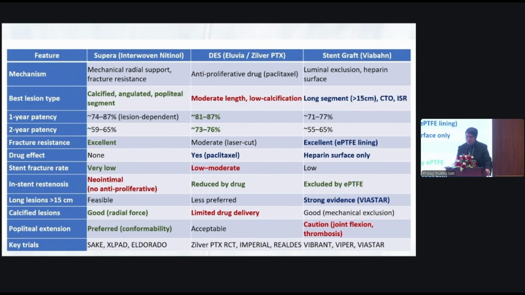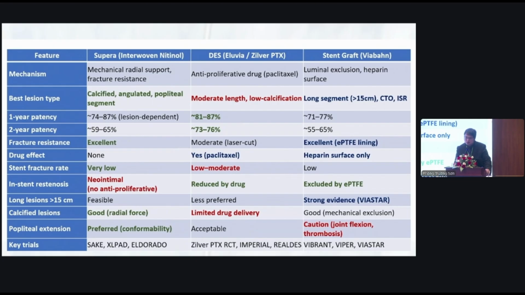For the stent graft, fracture resistance is also explained by the ePTFE lining, with heparin coating to prevent neo-intimal hyperplasia, and the ePTFE already excludes neo-intimal hyperplasia between the struts. But caution is needed in joint flexion, and it may cause thrombosis when it is kinking.